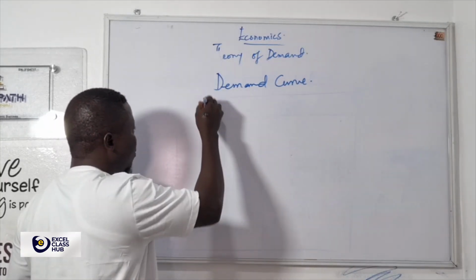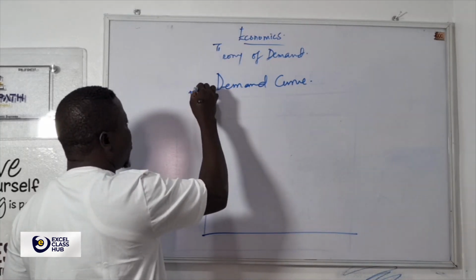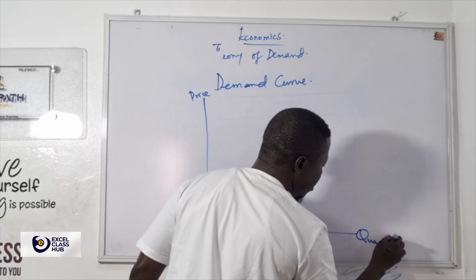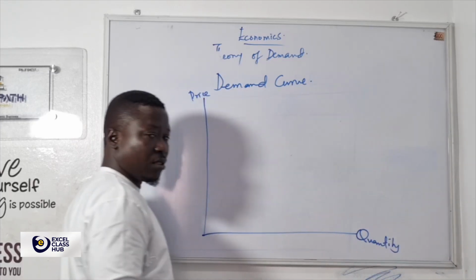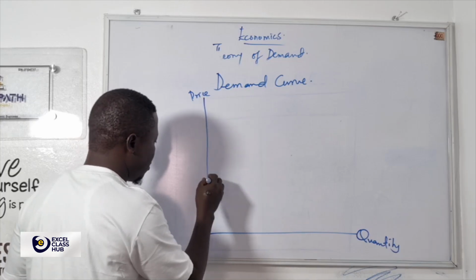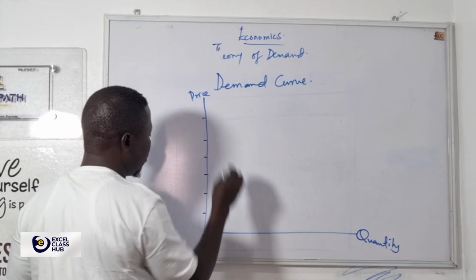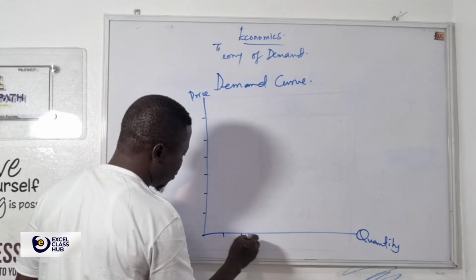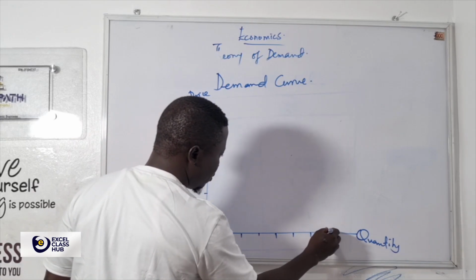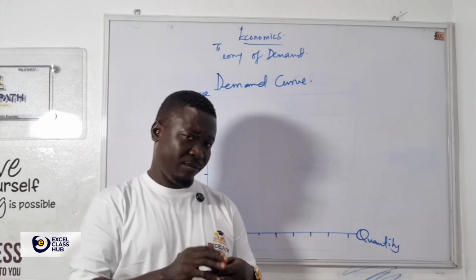Now, we have price here and quantity here. I will draw this graph in like 3 ways, even 4.